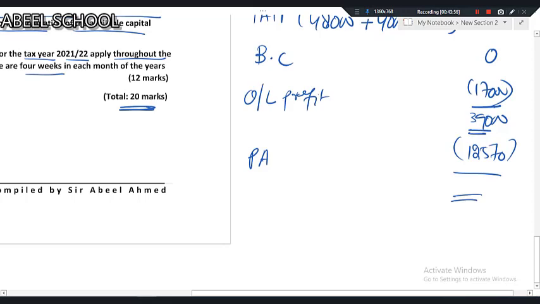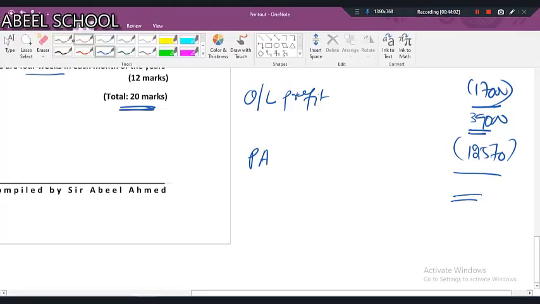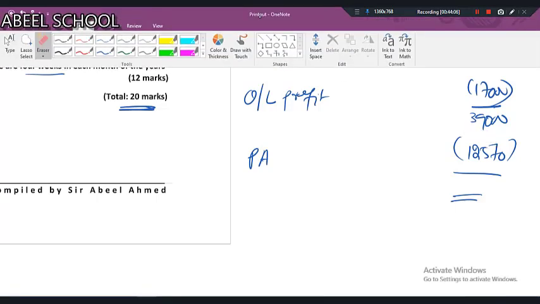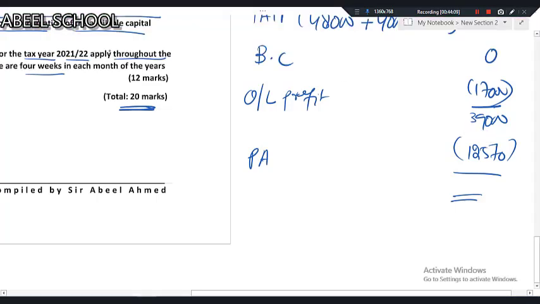the taxable income. Let me tell you, 39,000 minus 12,570, you will get taxable income 26,430. The entire taxable income falls in the basic rate band, so obviously you are supposed to apply the tax rate of 20%.